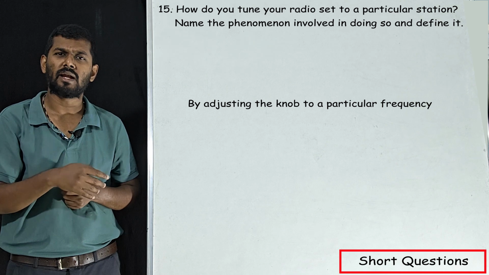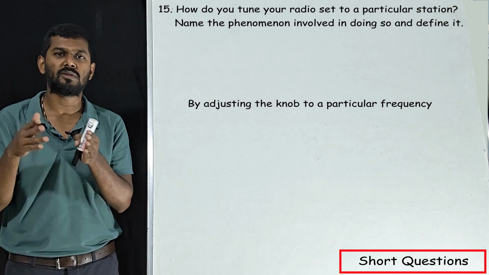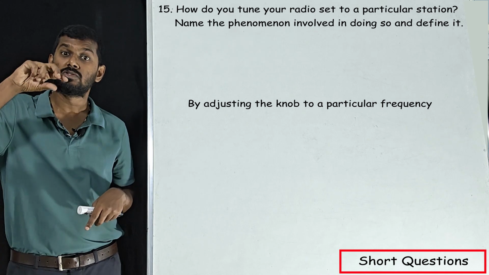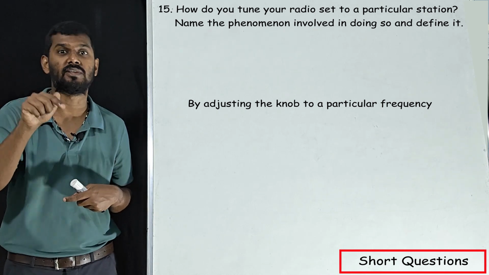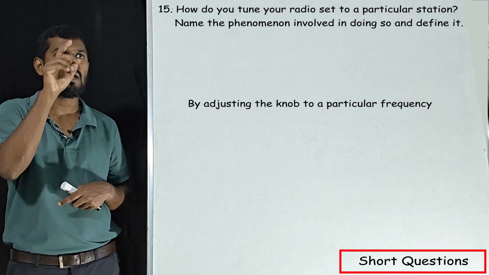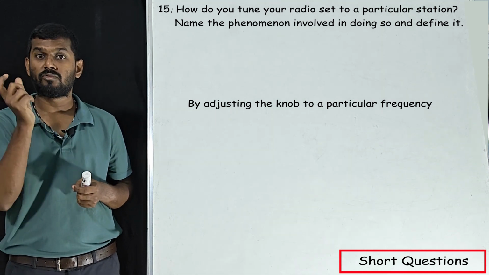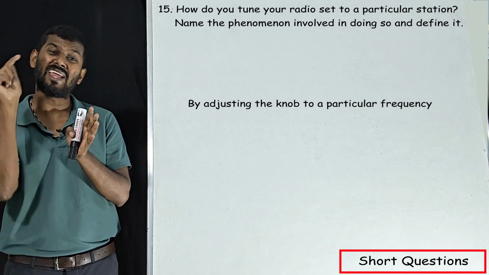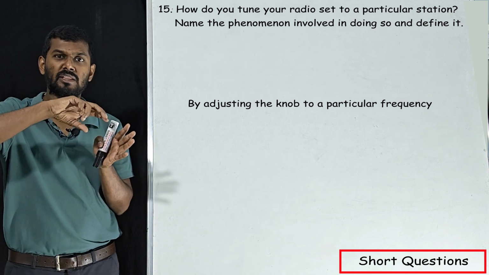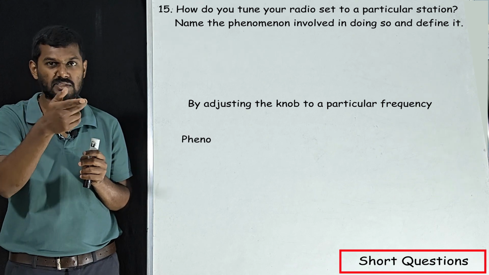What do you mean by that? When it comes to radios, we know there are many channels, 98.6 FM and so on, right? So 98.6 is a frequency. By adjusting the knob to a particular frequency, we tune it. Name the process: we adjust the knob's frequency to be equal to the frequency of the station, correct?